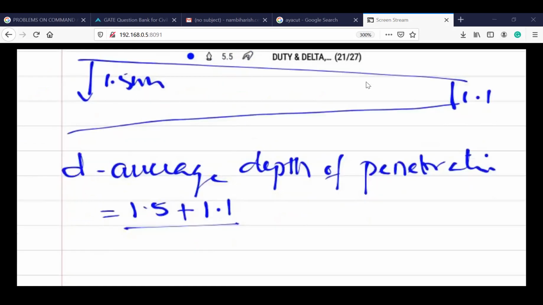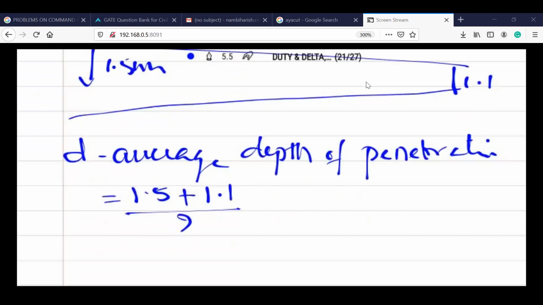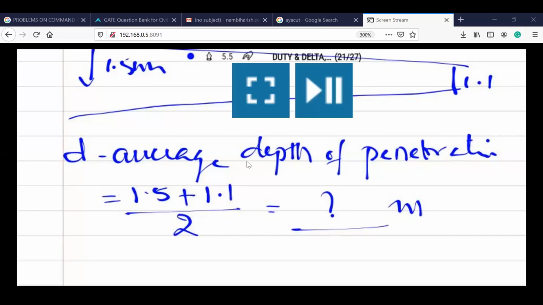Put values in the chat box. 1.5 plus 1.1 by 2, similarly 2.6 by 2. No need of calculators.